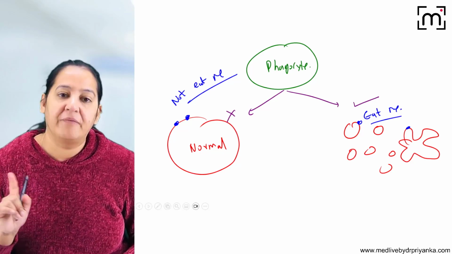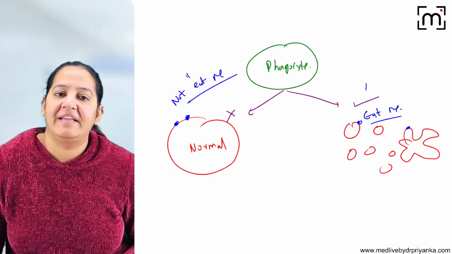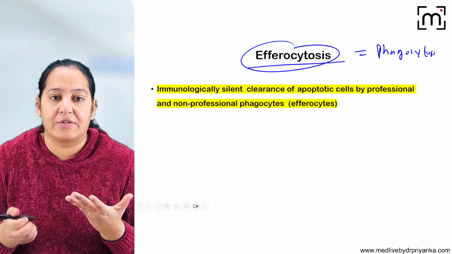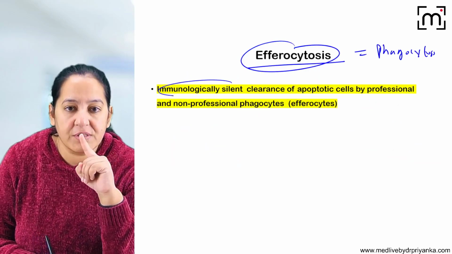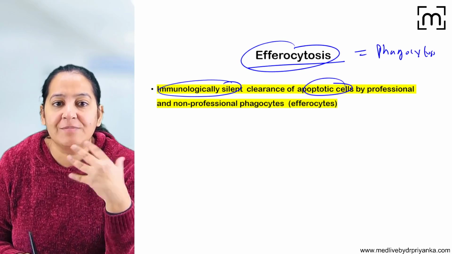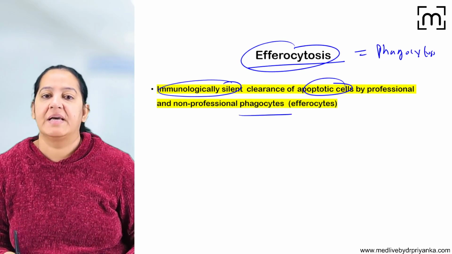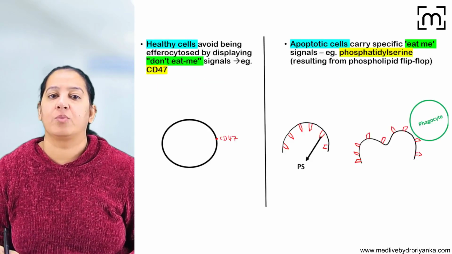So what are the names of these signals? Not eat me and eat me. So you got my point. That is efferocytosis. Efferocytosis means immunologically silent clearance of apoptotic bodies by the professional and non-professional phagocytes. The professional and non-professional phagocytes are known as efferocytes.